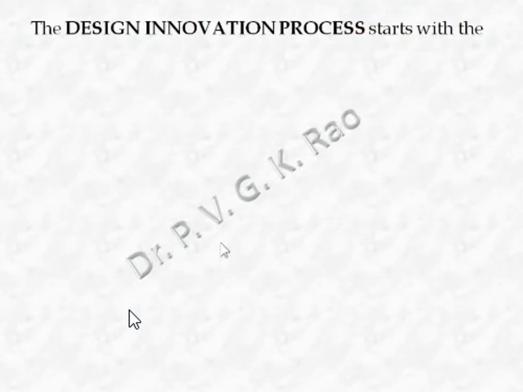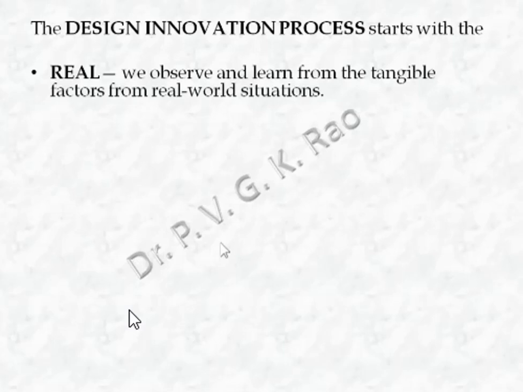The design innovation process starts with the real. So what is real? We observe and learn from sensible factors from real world situations. We look around, we see the people, we sense our environment within us, and then learn from the environment.